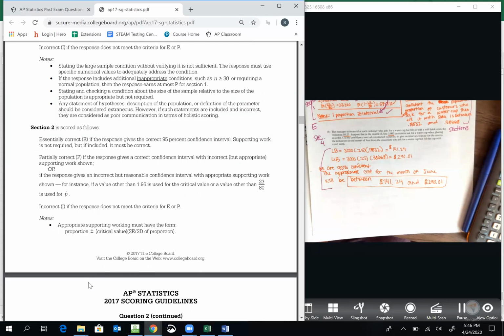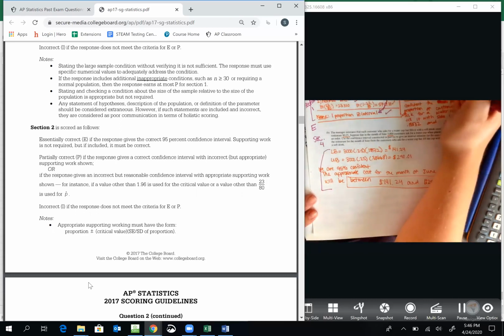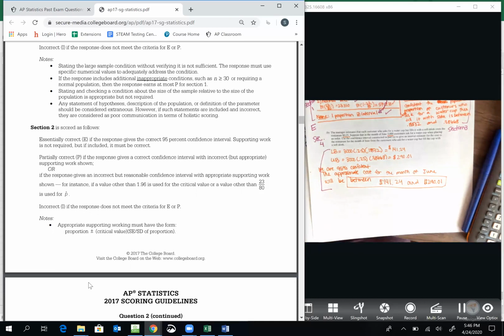For example, if you got your Z star wrong, so if you got 1.6449, so if we do it in the calculator, there's no chance of partial credit here, but I think it's well worth it. Because if you do the work and the work is wrong, you also get partially correct anyways.